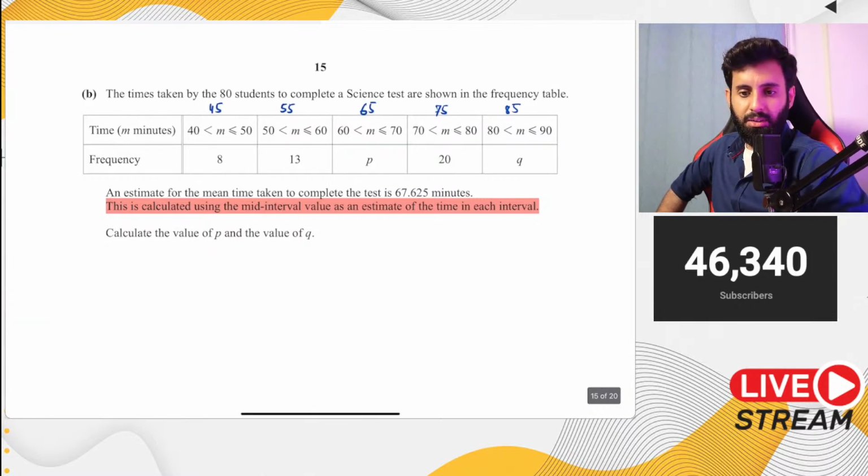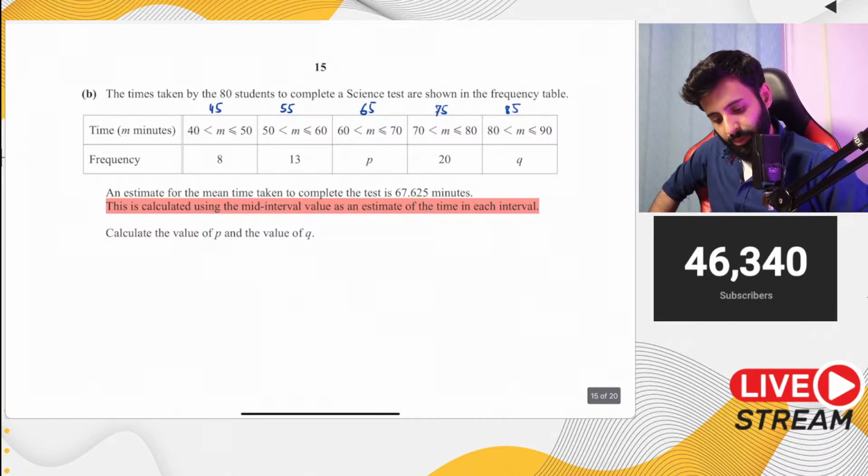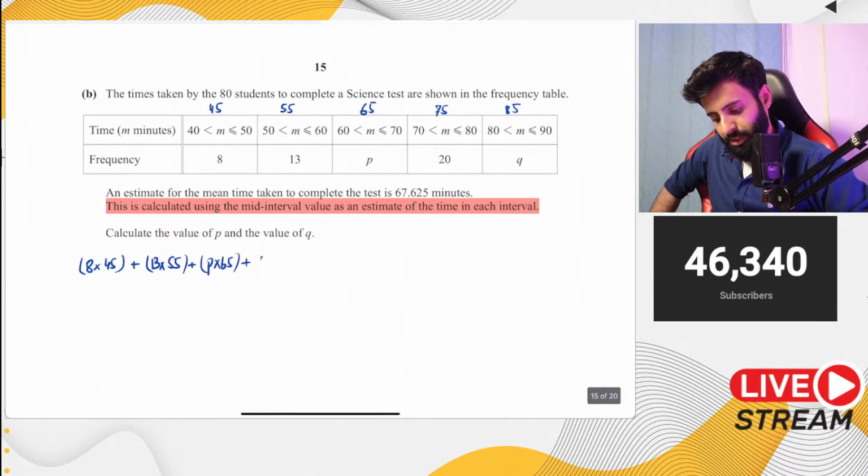So that means you need enough information to find out the value of these two unknowns. So what we'll do is we'll start by calculating the mean. In order to calculate the mean, we'll multiply the frequency by x, which will be the midpoint over here. Then 13 gets multiplied by 55, and we'll start adding this up. P gets multiplied by 65. Then 20 gets multiplied by 75, and then Q gets multiplied by 85.